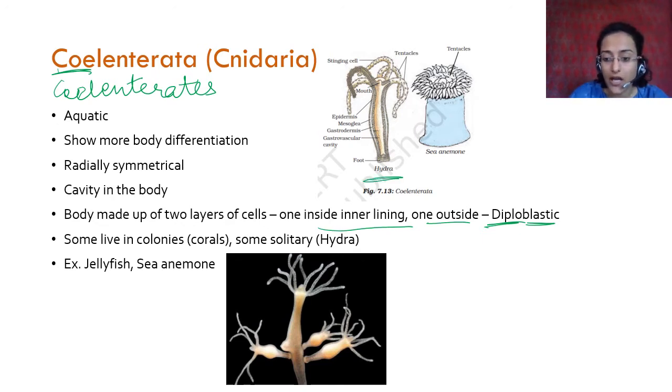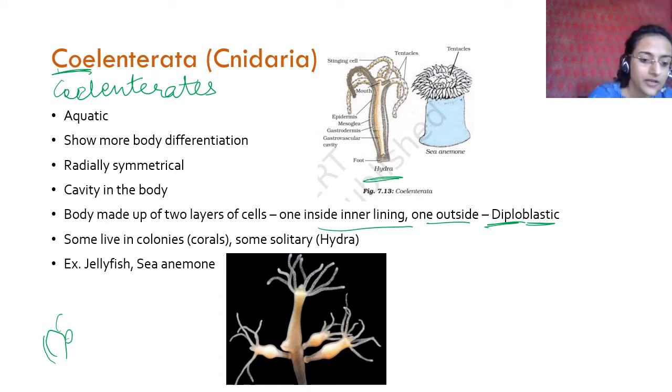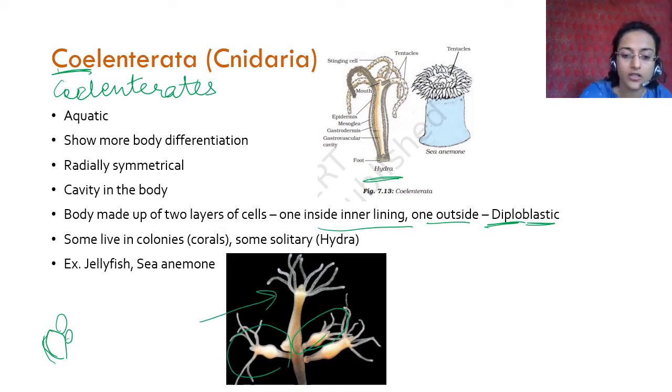This is hydra. If you remember, in the first part of this chapter we talked about Saccharomyces, which is a yeast, which is a fungus. That diagram also had something like this, with buds coming out. That is called budding. That is how they reproduce. So Hydra also reproduces by budding. You see these are the young ones of the Hydra. This is the main animal, and these are the young ones.